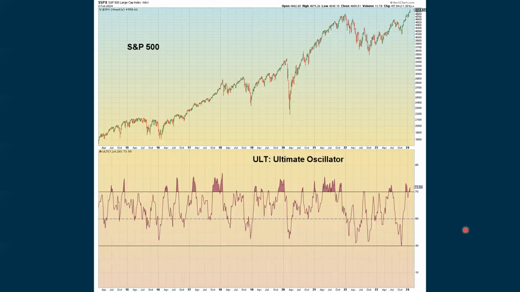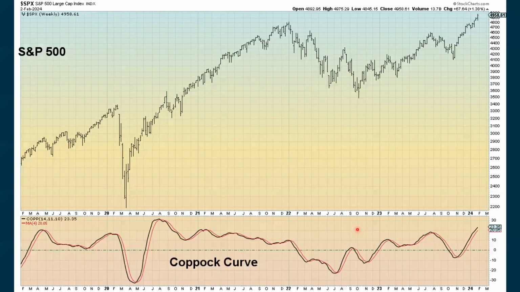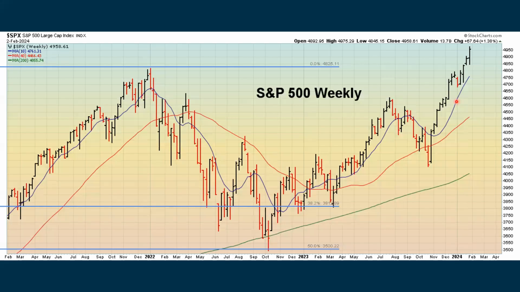The Williams %R is extreme positive. We're still extreme positive with the ultimate oscillator. We're getting very extreme with the vortex. It's shooting up to a very high level right now. The Coppock curve is showing momentum is positive here, and we're above this 100% retracement now.